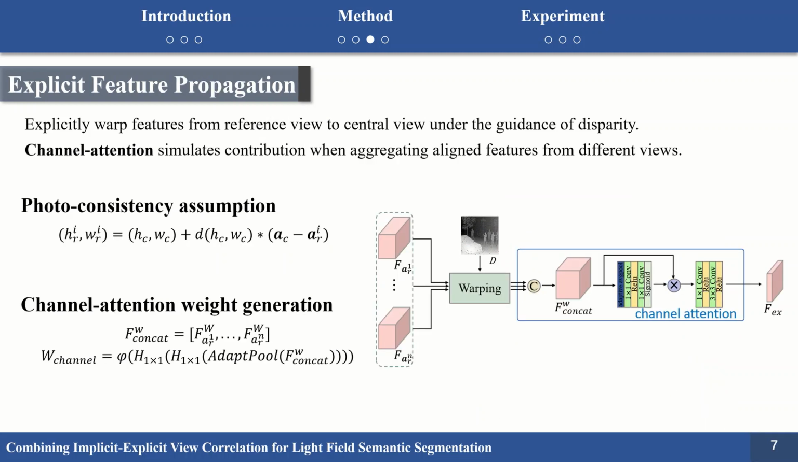Here, we describe the explicit feature propagation in detail. Disparity information reflects pixel offset among different views. The photo consistency assumption can be formulated as follows. Therefore, we explicitly warp features from the reference views to the central view under the guidance of disparity to enhance the central view in a different way. Taking into account that each reference view contributes differently to the final representation, we adopt channel attention to generate weights for aggregating aligned features and get the final output feature of the explicit branch.